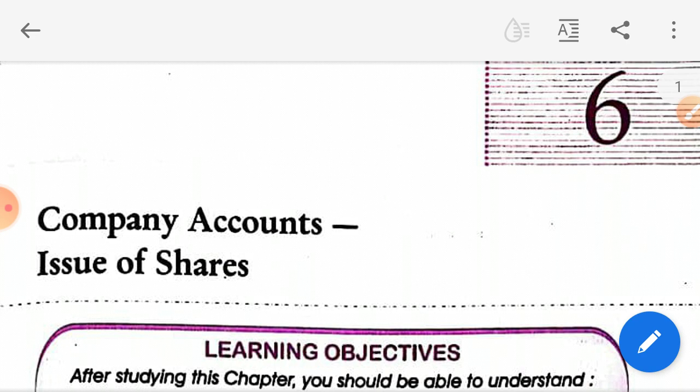Students, all the chapters are very important and this chapter is very important from the board point of view, as a 12 mark numerical is asked from this chapter every year, and this is very interesting as well as a big chapter as compared to other chapters. So you have to listen to the explanation very carefully and you have to solve the numericals.